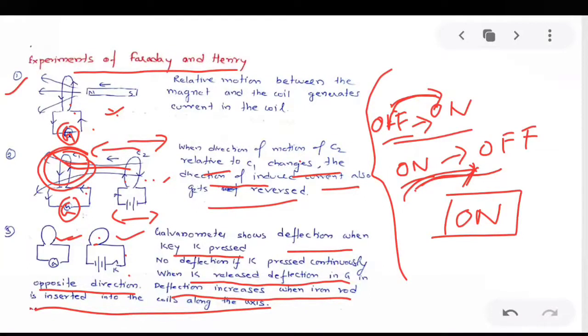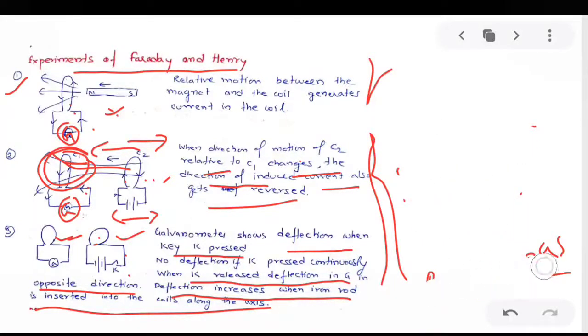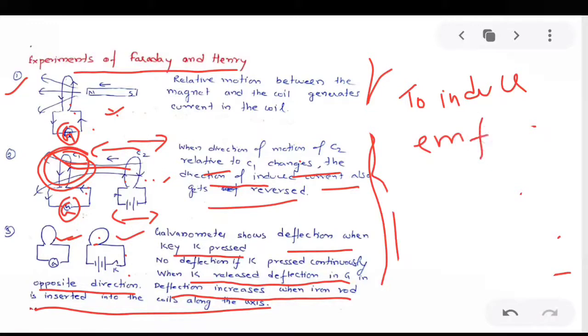Why? Because on insertion of the iron rod, the magnetic field increases. So the summary of all these experiments is that to induce EMF, we need to change the magnetic field. To induce EMF, B needs to be changed.